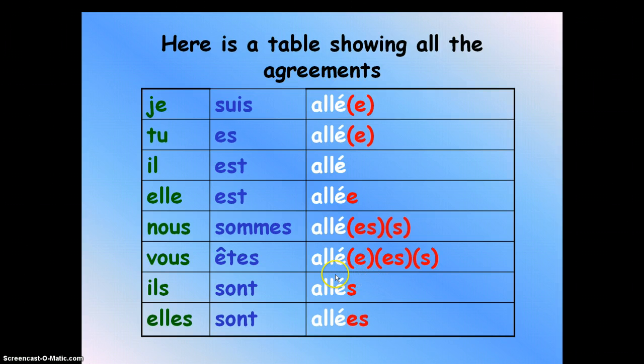Now, something that you need to understand is that for vous, you can put the e if you're talking to a single person and being polite. You use the vous, like usted in Spanish. If it's a female, you add an e only. If it's plural and masculine, you add an s. If it's feminine and plural, you add es. For ils, it has to be masculine, so you just add an s. And for elles, it's feminine, so you add es because it's plural.